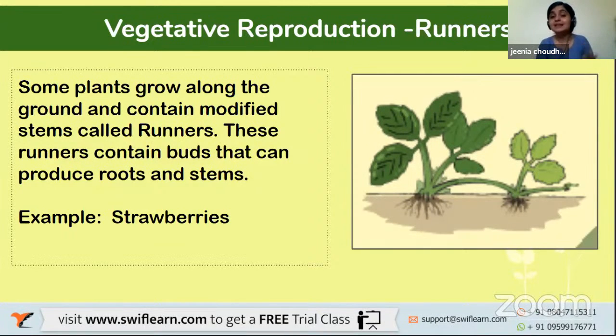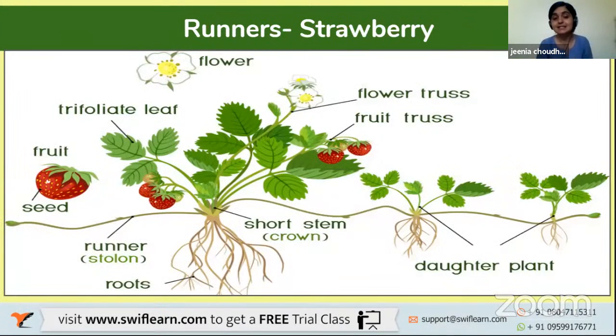These are known as runners. The most widely seen runners are in strawberries. What exactly happens in strawberries? Let us move to the next slide and see.